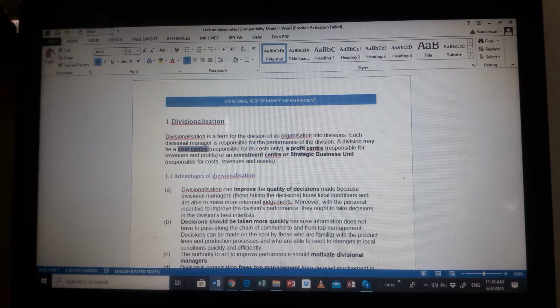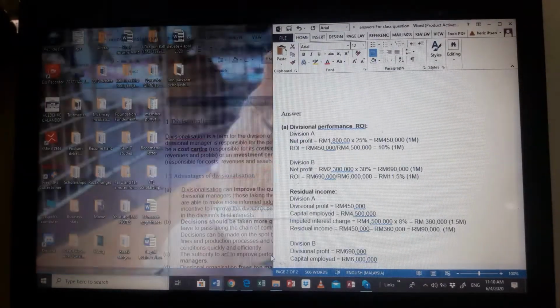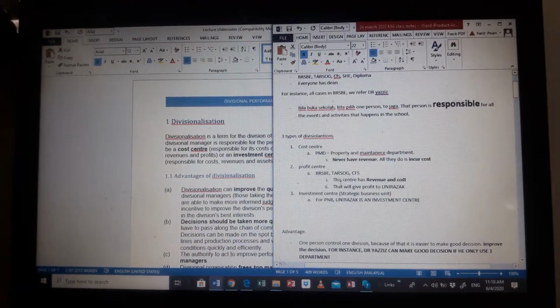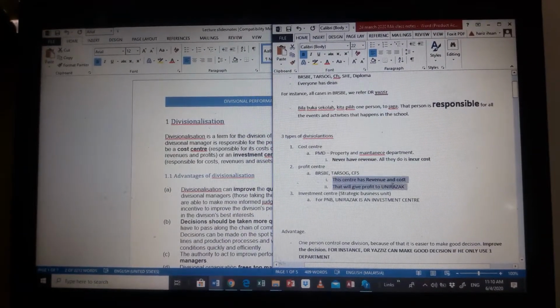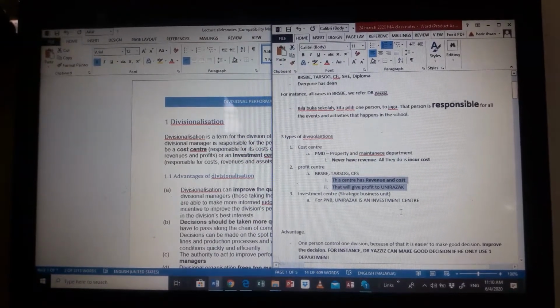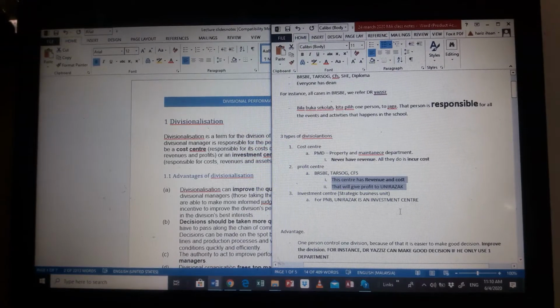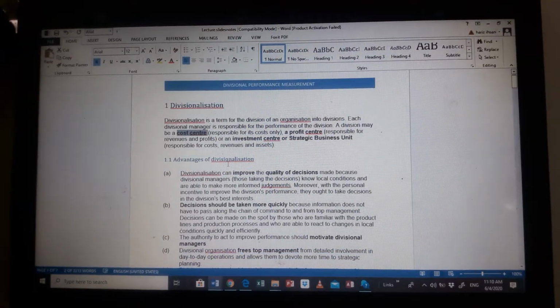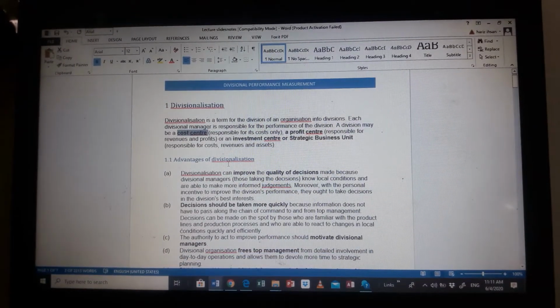Now, a profit center. A profit center is responsible for revenues and profit. Let's take a basic example. Let's take Uniraza as an example. Uniraza has profit centers of BRSBE, TASOG, and CFS, in which they have revenue and costs. Therefore, they can give profit. So the most important thing about profit centers is that they will incur costs and they will get revenues. And lastly, is the strategic business unit, which is responsible for the costs, revenues, assets, liabilities, and every single compartment inside the business itself.